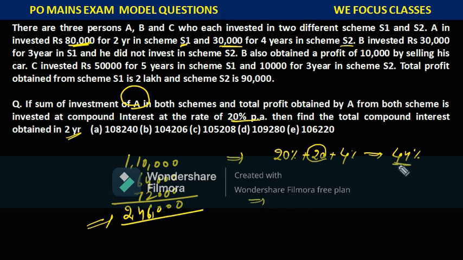If you want to understand this compound interest concept, you just go to the playlist and see the compound interest video I have uploaded, so that you will understand this very well. So now what do we need to find out? We need to find 44% of 2,46,000. You'll find the answer. You find the answer and comment in the comment section.